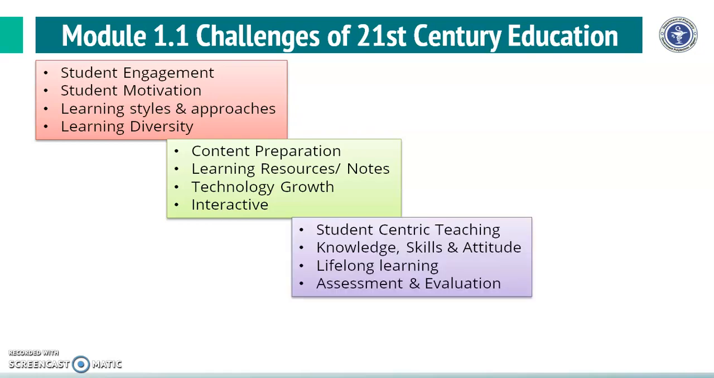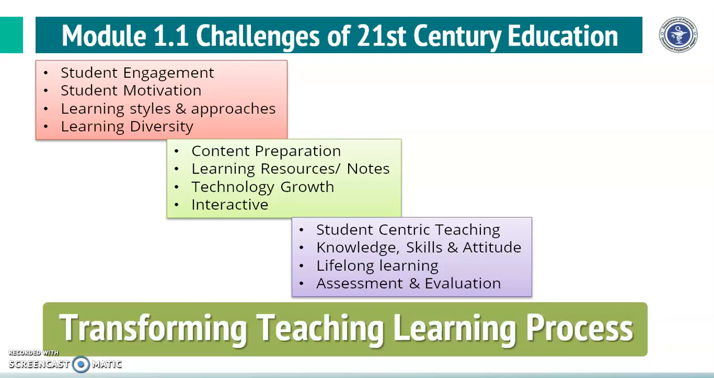Along with that, our total teaching learning process should be student centric, and it should not focus only on knowledge, but skills and attitude are very important in terms of employer expectations. The student should be able to do the lifelong learning, and we have to assess and evaluate our students whether whatever we have taught actually that has been assimilated into the students or not. And therefore, my dear colleagues, we need to transform whole teaching learning process.